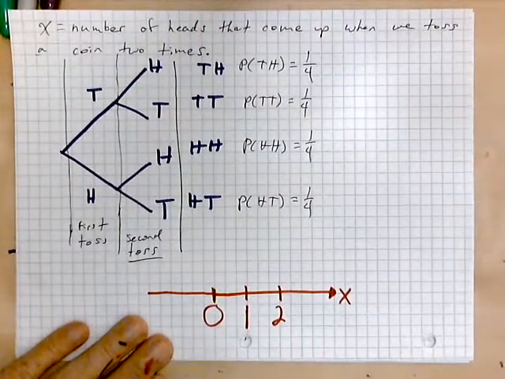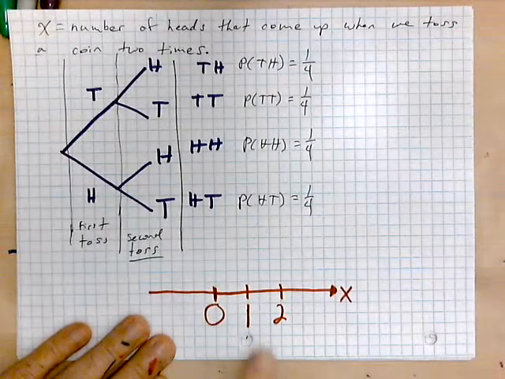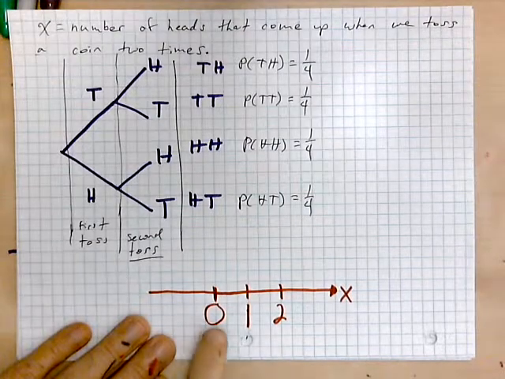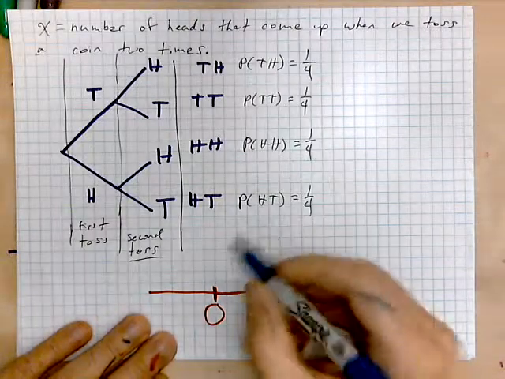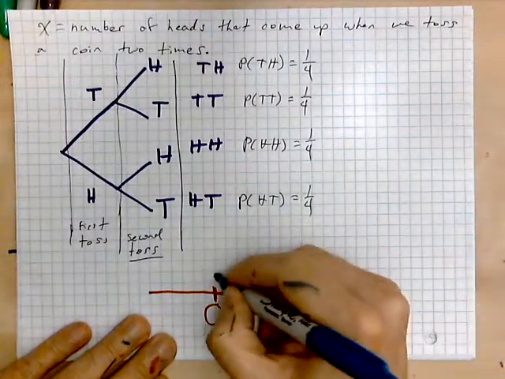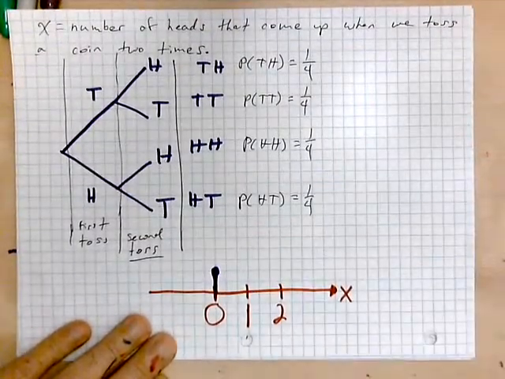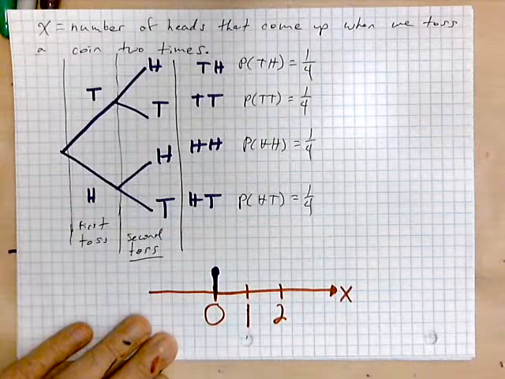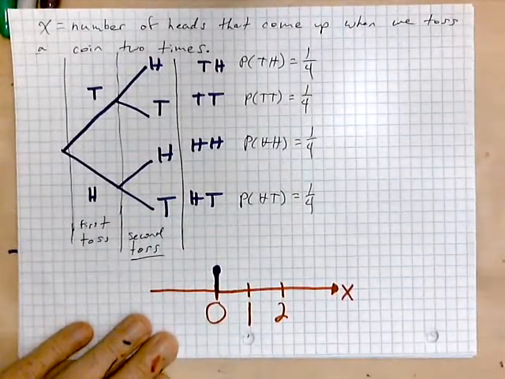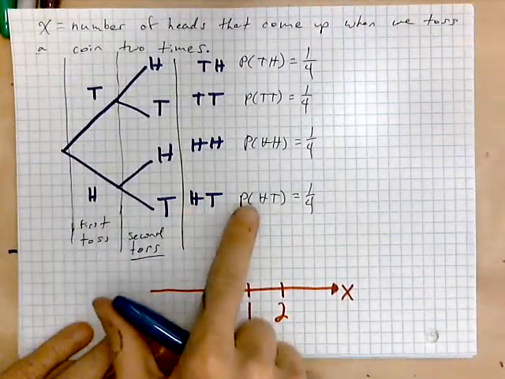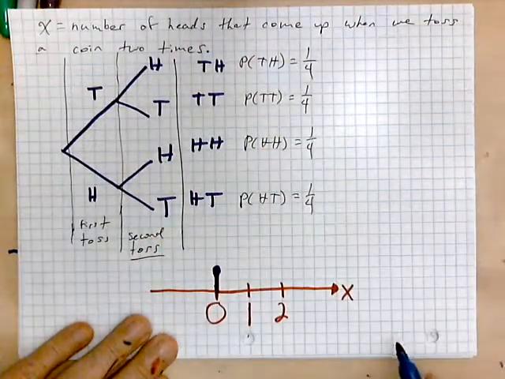So now we're going to write the probability function to go with this as follows. The number of ways that you get 0 heads is only 1. It's 1 out of 4. That's the probability that you will get 0, 1 out of 4, and that's the meaning of the blue segment above the 0. What about the probability of getting 1 head? Well, that's different. That comes from either a head and a tail or a tail and a head, so that is 2 out of 4.